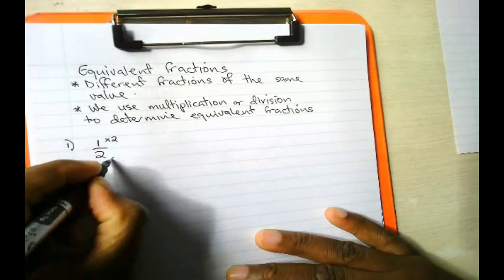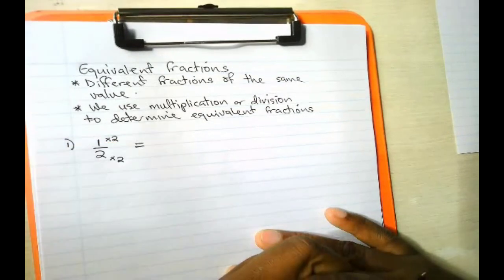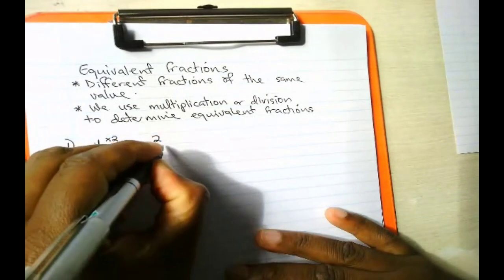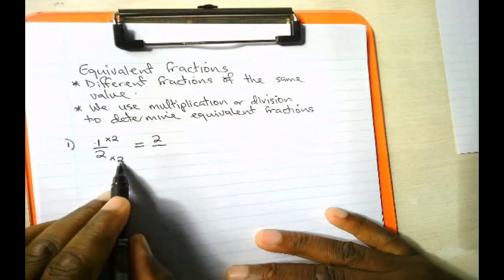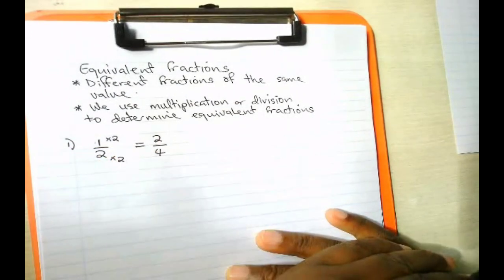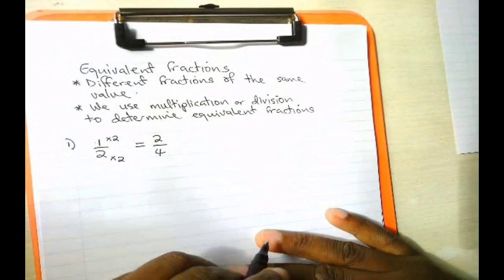multiply by 2, the numerator, multiply by 2, the denominator. What fraction do we have? 1 multiplied by 2, we get 2, and then 2 multiplied by 2, we get 4. So 1 over 2 is equivalent to 2 over 4.